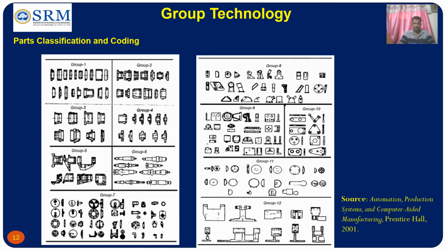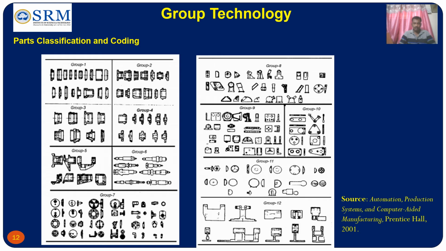You can see these two diagrams illustrate the grouping of the parts into part families by means of parts classification and coding systems. You can see group 1, group 2, group 3, group 4. It is classified into 12 groups of parts based on their similarities in design and similarities in manufacturing.